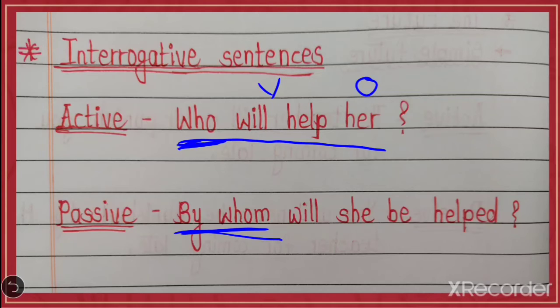After that, definitely the verb will come. So here your verb is will be helped. Will, then this her turns into she. Now look, between will and be, there is a subject. Her, here subject she. So here your object turns into the subject she. Be helped. By whom will she be helped?